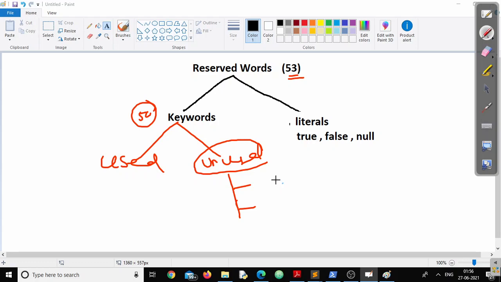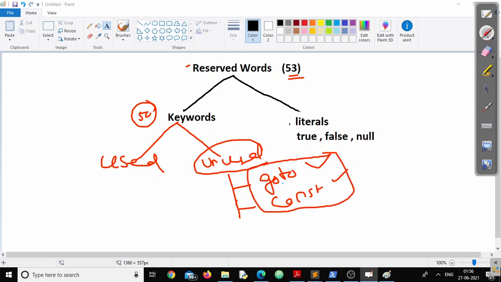There are two of that kind, of this particular kind. One of them is goto, and the second one is const, C-O-N-S-T. There are two reserved words in the category of reserved words, but Java does not allow the programmer to write programs using these two keywords, right?